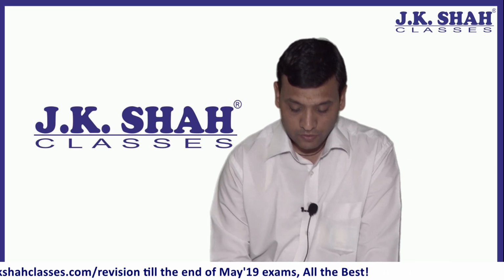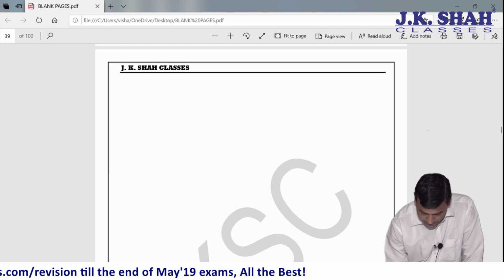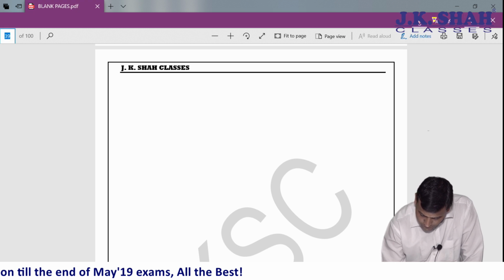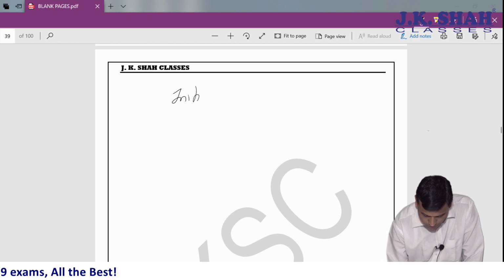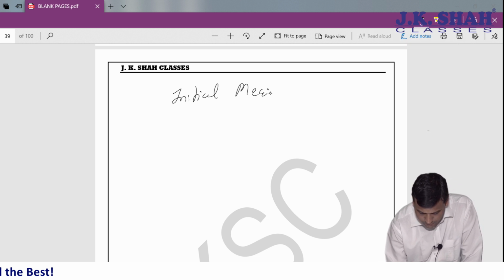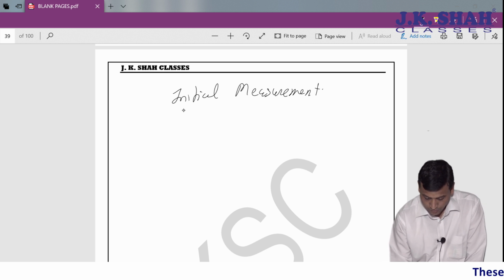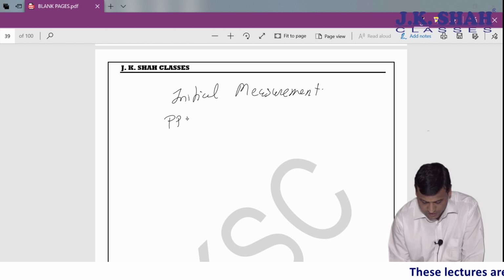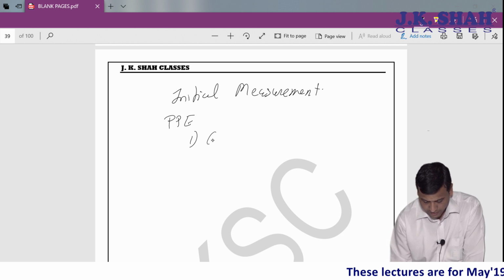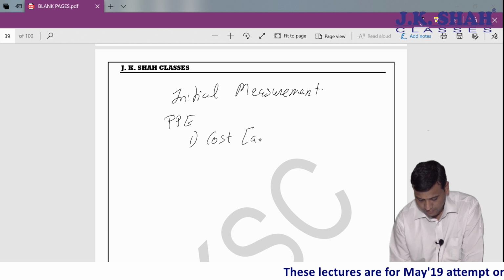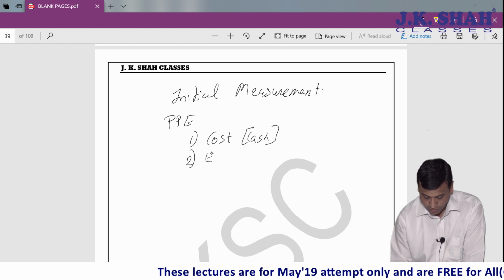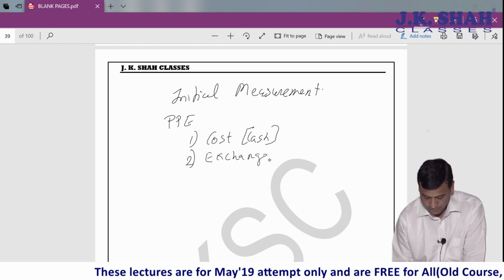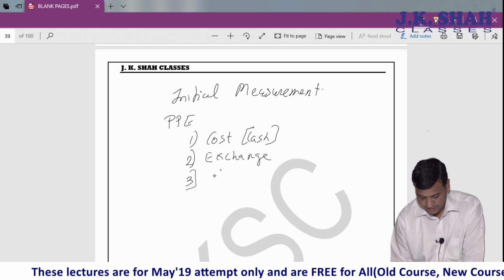Okay, so we were basically on initial measurement. With respect to PPE, we learned that this PPE can be acquired at cost, that is nothing but cash. So then it was recognized at cost. The second area was exchange, and the third area we had is self-constructed.